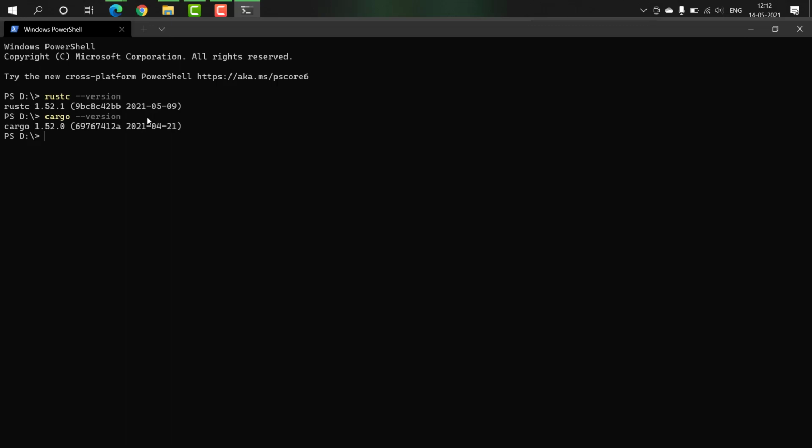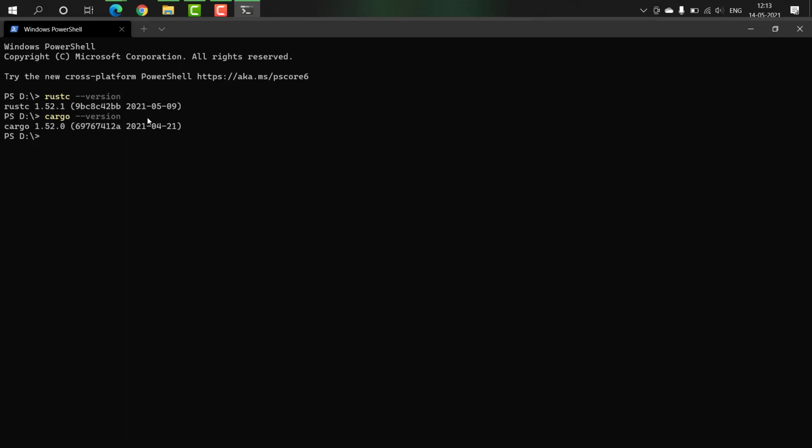Okay, and in case you don't see this information, it's better that you check that your Windows actually added Rust to your path, like the system path variables. That's the most probable reason that after successful installation of Rust, you may not see the Rust version running successfully. So for that, just check the path variables in your Windows system, and you will find that it's not there. Just add it to the path and you will be good to go with Rust.